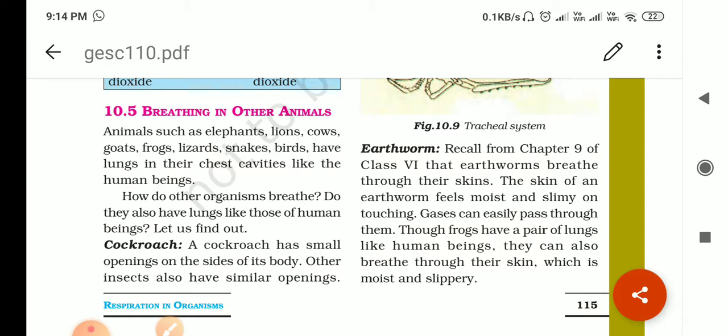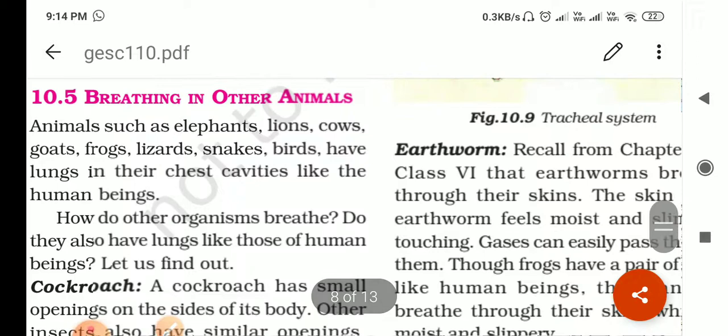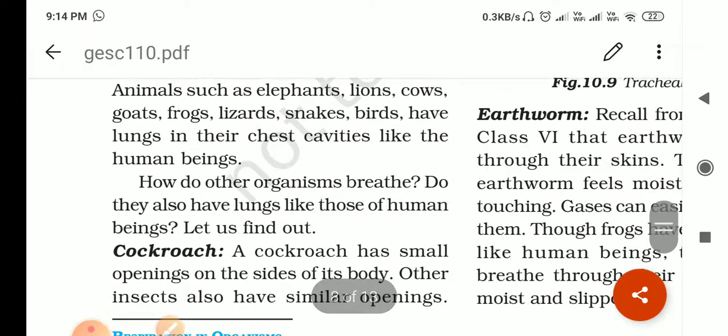Then in other organisms such as amoeba, euglena, and paramecium, these are unicellular organisms, right? These take oxygen directly from their surroundings, and oxygen and carbon dioxide both diffuse. Oxygen diffuses in and carbon dioxide diffuses out through the outer membrane of the body.